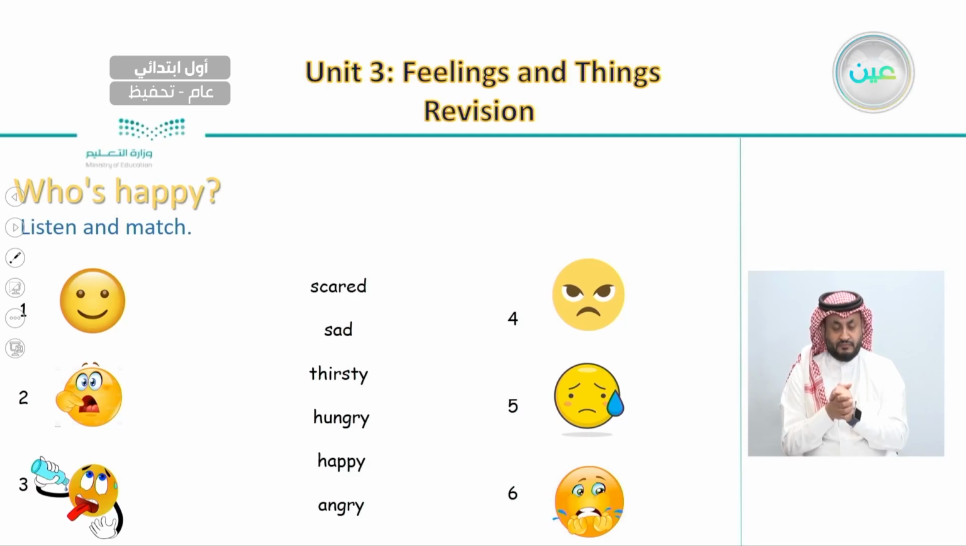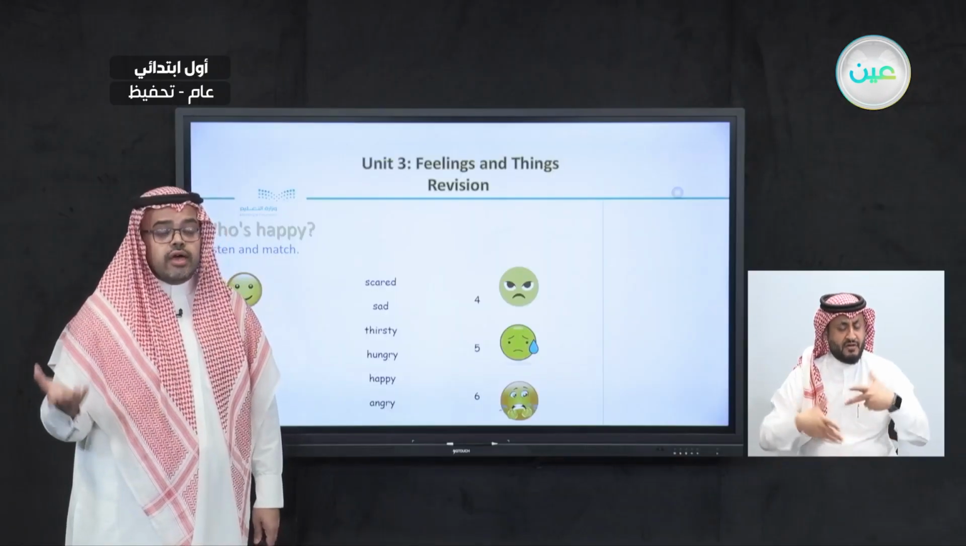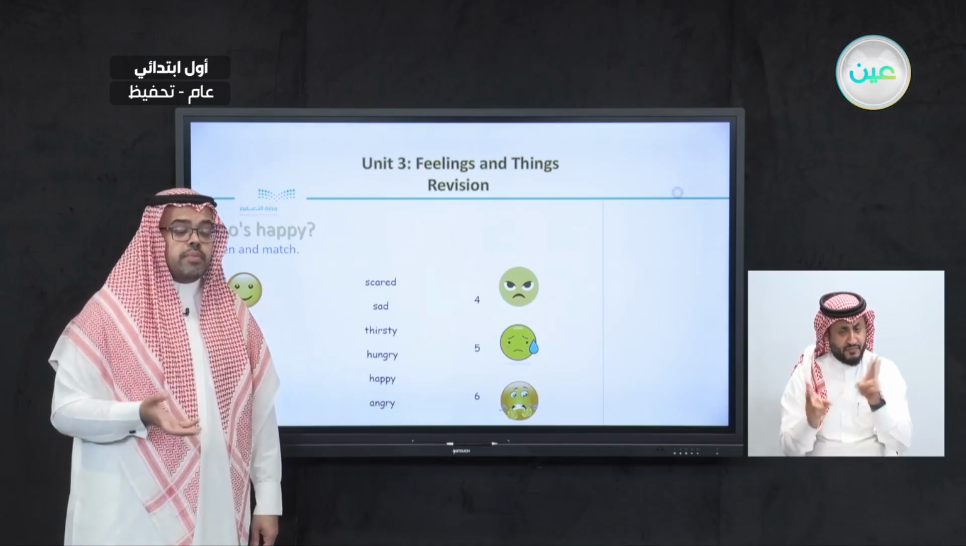So let's listen to the first one. Scared, scared. Sad, sad. Thirsty, thirsty. Hungry, hungry. Happy, happy. Angry, angry. So here we have 6 different feelings that we can ask people about them.